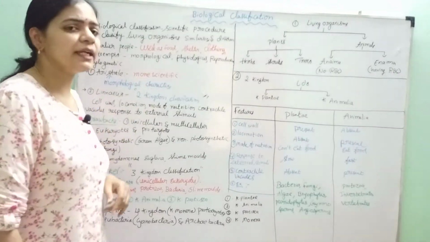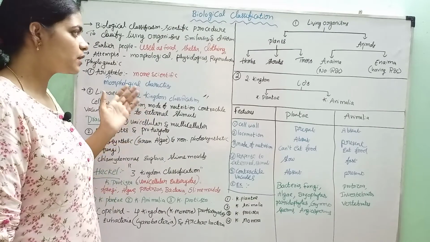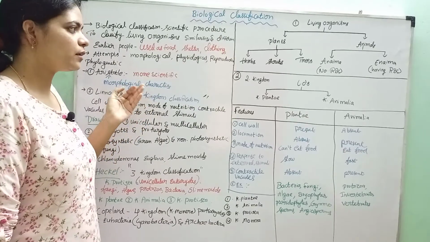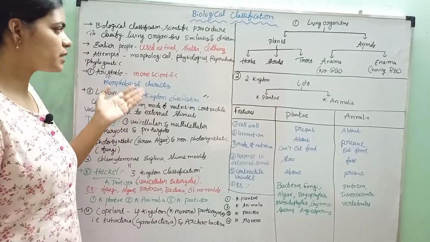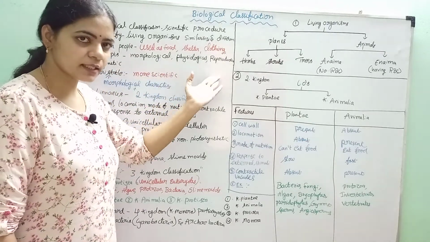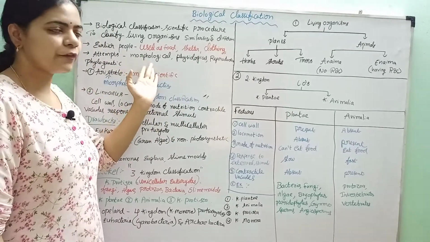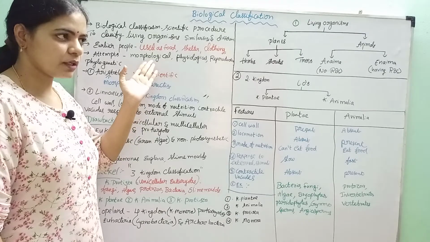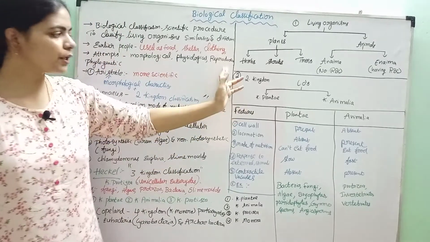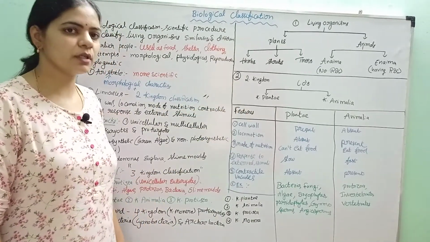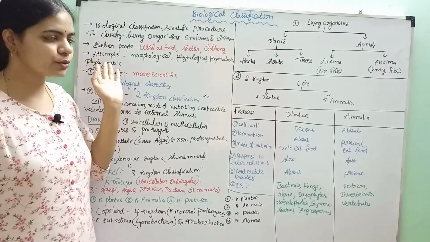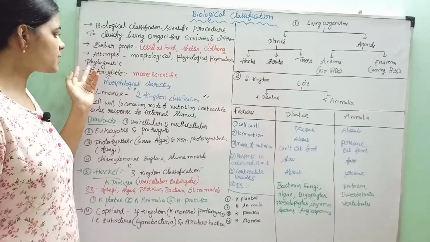Later, many attempts were made to classify living organisms in a scientific manner. For that, they followed some criteria, using morphological characters, physiological characters, reproductive characters, and phylogenetic studies. Morphological characters means based on external and internal structures. Physiological means based on body functioning, and reproductive means whether they reproduce sexually or asexually. Phylogenetic means how they are related to their ancestors, that is, evolutionary studies.